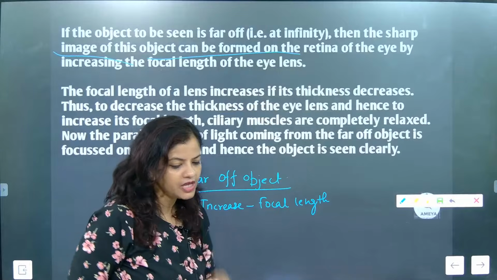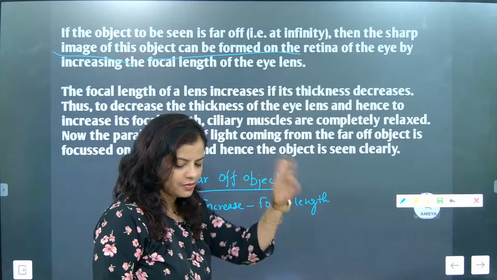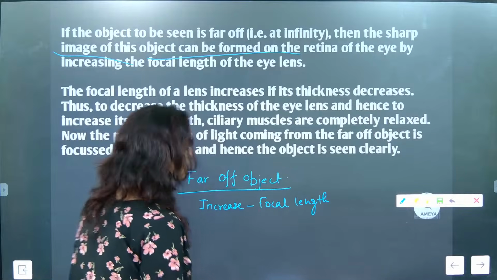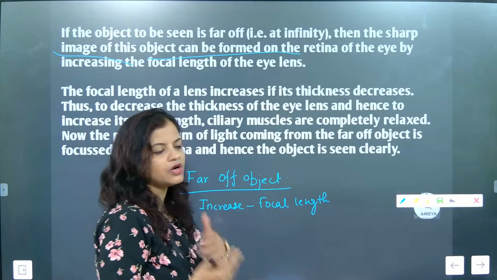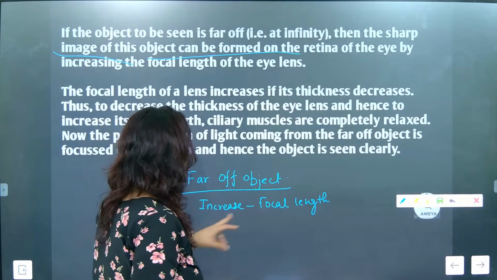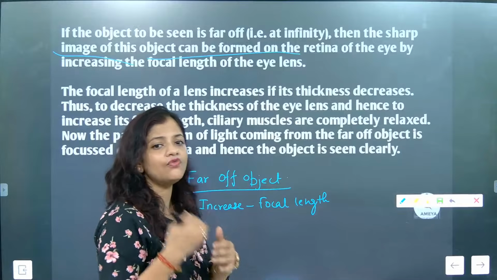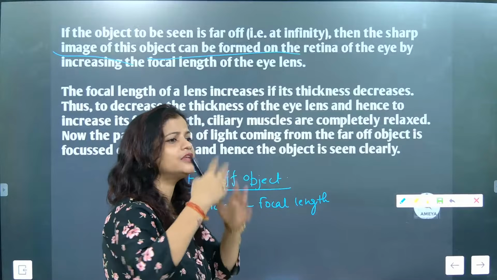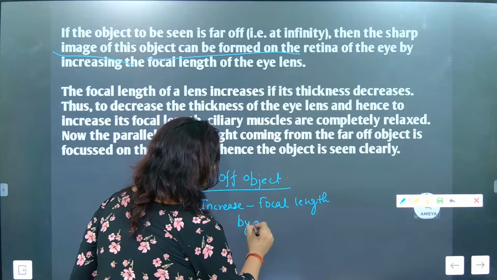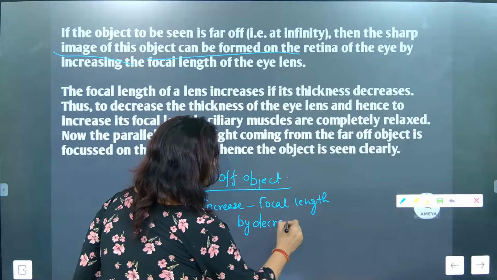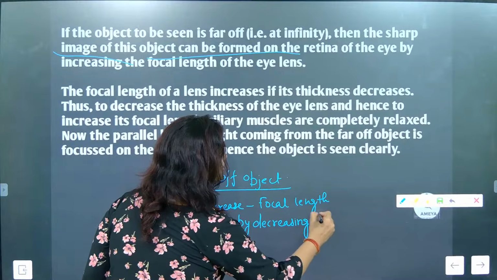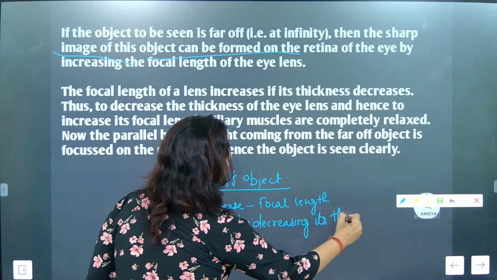For sharpening the image, absolutely correct. Come on, start answering. I'm watching your answers. So for sharpening the image, the focal length has to increase. And how can we increase the focal length? By decreasing its thickness.